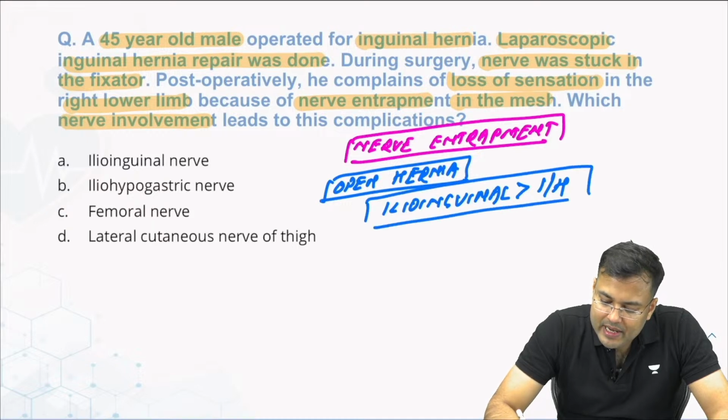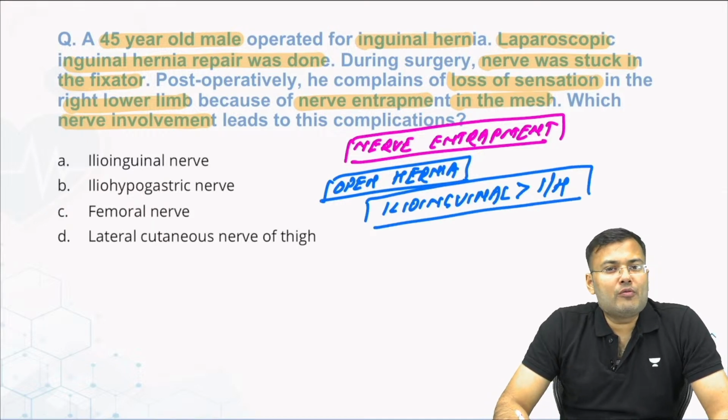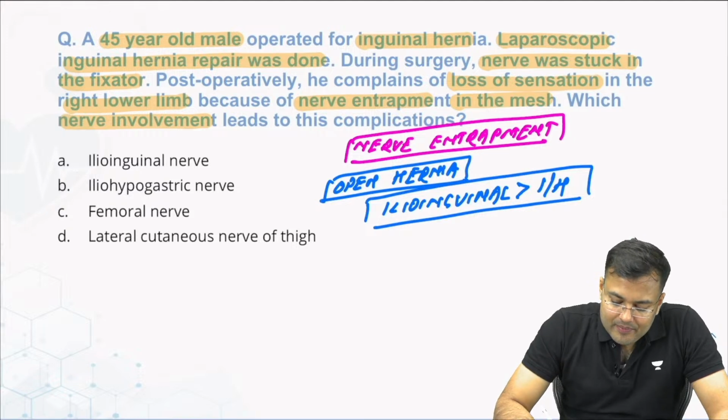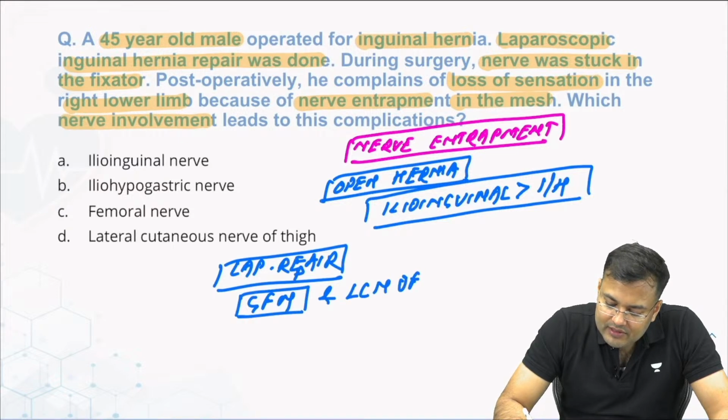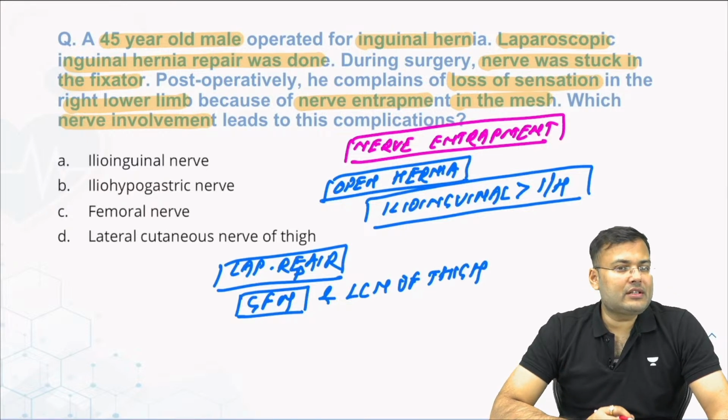So in open hernia repair, it is ilioinguinal followed by iliohypogastric. And in laparoscopic repair, there is involvement of genitofemoral nerve and lateral cutaneous nerve of thigh.